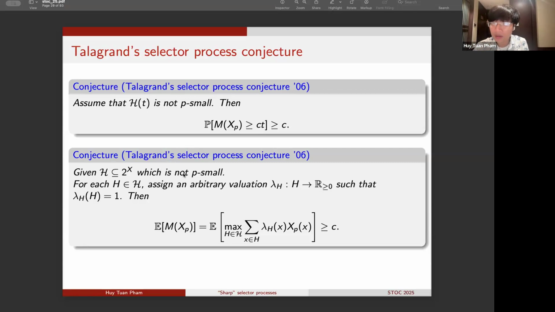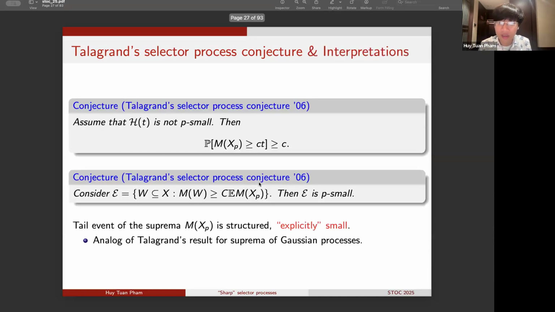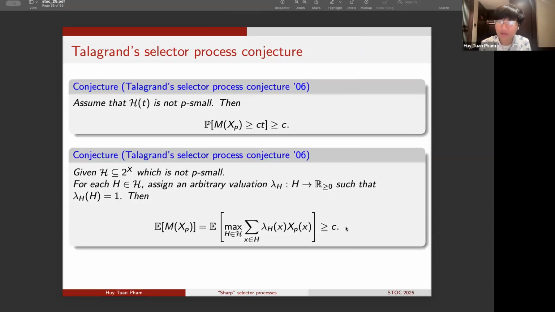Now an adversary can come in, and the adversary is allowed to arbitrarily place a valuation lambda H for each set H in the target collection script H. The only constraint on the adversary is that the valuation has to be supported on the set H, and it has to sum up to 1 in total. And the conclusion is that if we look at the expected value of the maximum M of XP with respect to these valuations lambda H, then this expected value has to be at least some universal constant C that is independent of P. Let me note why this statement is quite remarkable.